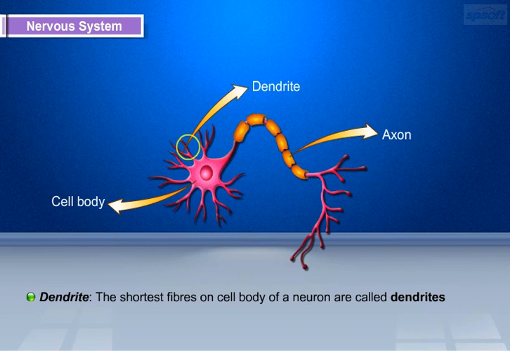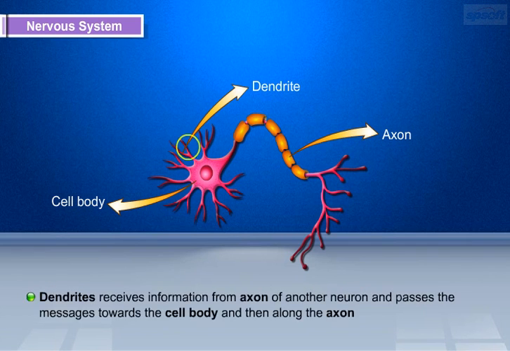Dendrite. The shortest fibers on cell body of a neuron are called dendrites. Dendrites receives information from axon of another neuron and passes the messages towards the cell body and then along the axon.